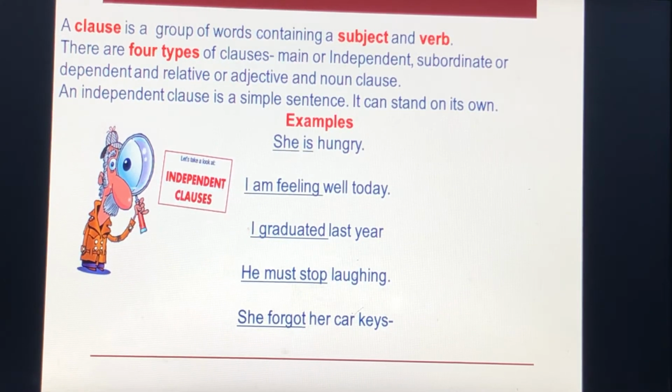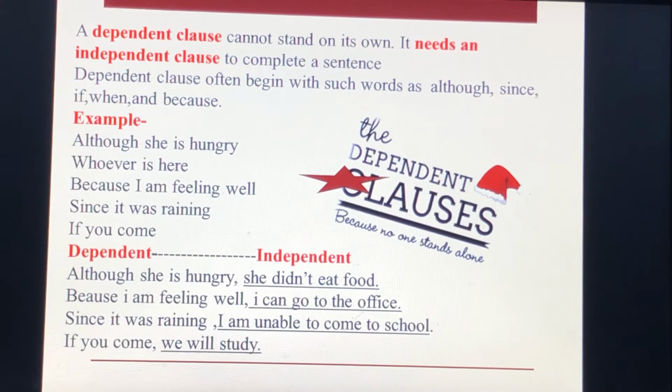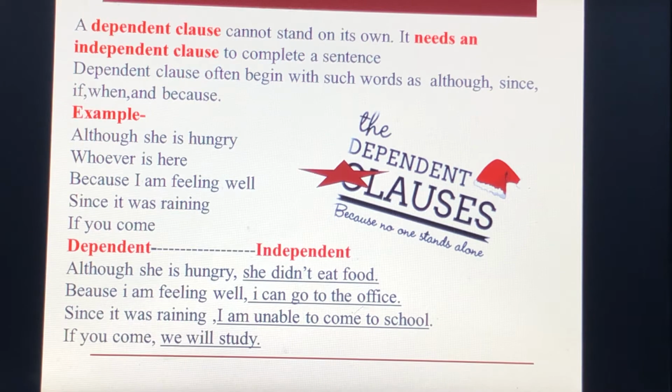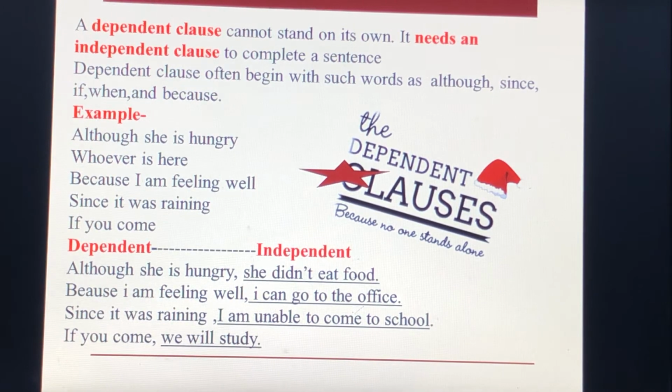A dependent clause cannot stand on its own. It needs an independent clause to complete a sentence. Dependent clauses often begin with such words as although, since, if, when, and because. Example: although she is hungry. Whoever is here. Because I am feeling well. Since it was raining. If you come.